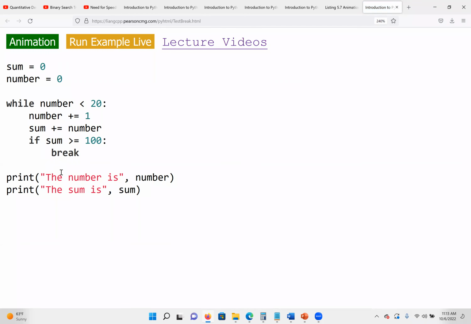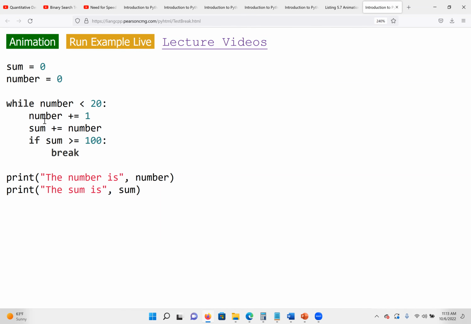We want to add some values. We have the variable to hold our answer, which is called sum. We initialize it to 0, number also to 0. Now the number will be our counter variable. So we say while the number is less than 20, we are going to increment the number. So number equal to number plus 1. Then after we increment the number, we add to the sum.